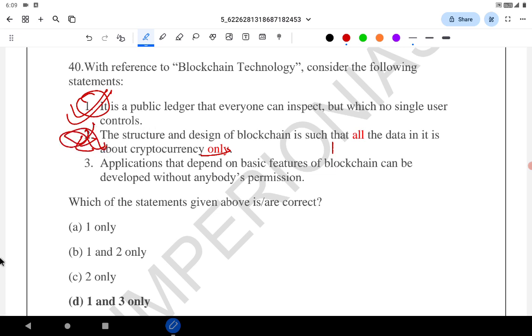Applications that depend on a basic feature of blockchain can be developed without anybody's permission. Correct. See, one of the reasons for the emergence of blockchain technology is decentralization. No corporation or nobody controlling it. So even 3 has to be correct, 1 is correct.